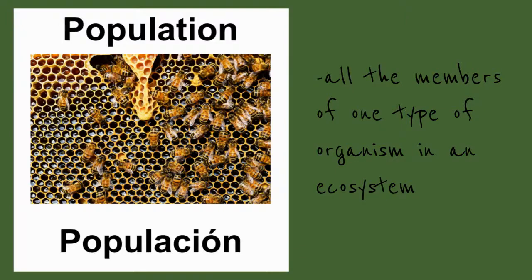Our next word is population. The word population means all the members of one type of organism in an ecosystem. The word origin of population is populus, which means people. A population can be a group of people, but it is also all the members of a kind of organism in an ecosystem, such as all of the elephants on a savanna.